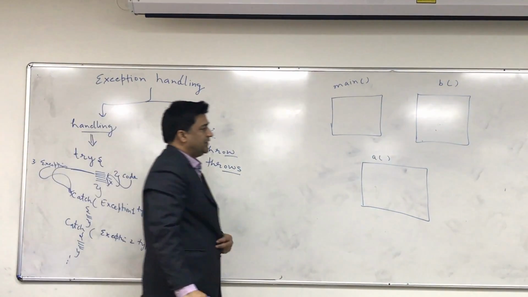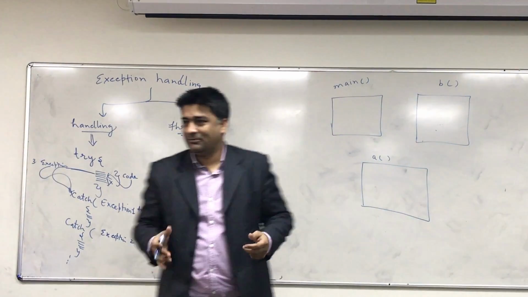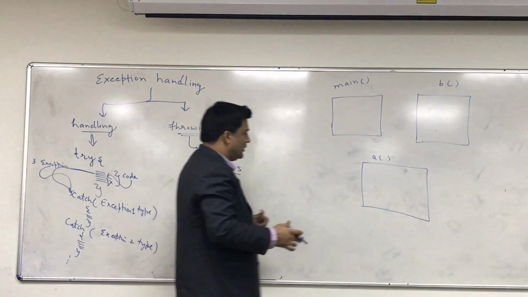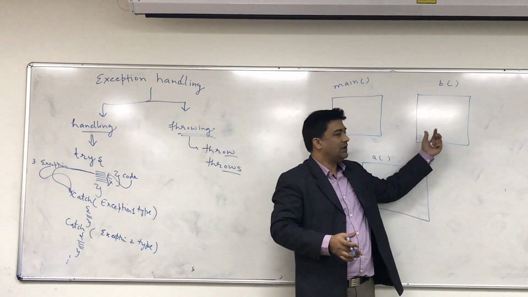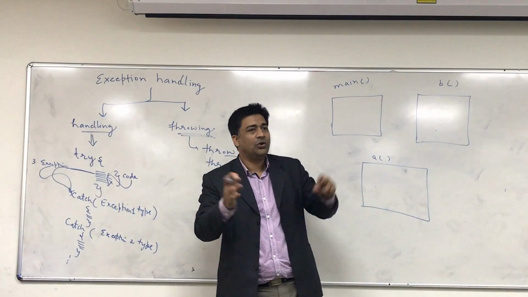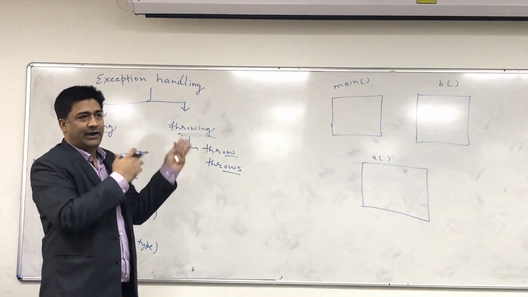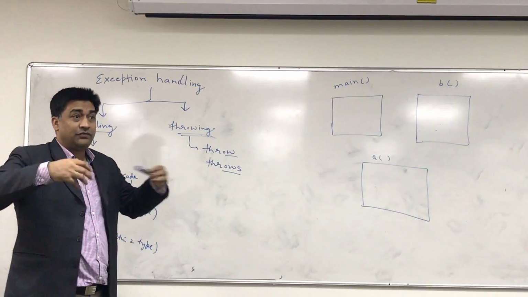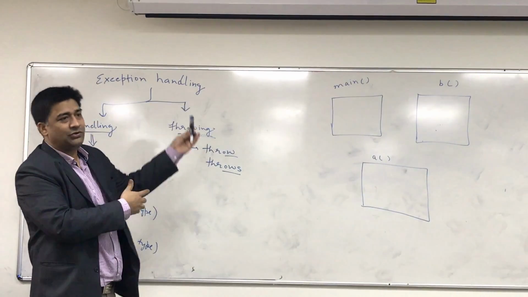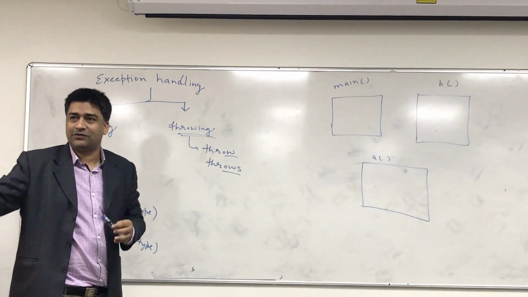Now, suppose A is a lazy guy, B is also lazy. So if the exception occurs in A or in B, they don't want to handle it. They don't want to use the try and catch. They just want to throw it back. So for example, if some problem comes to you, instead of solving the problem, you just give it to your friend, or you send the problem to somebody else to solve it.